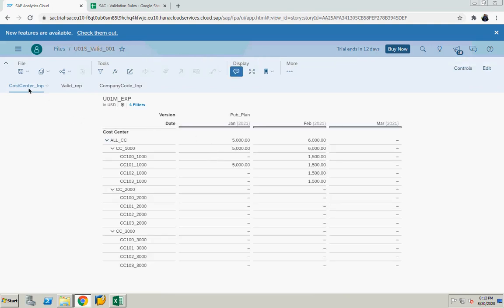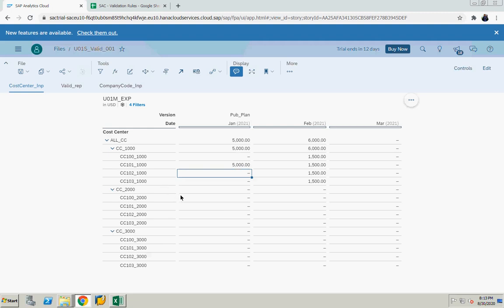So I created one input template here. This is the cost center input template. In this I have all the cost centers. Now if I plan against a cost center, for example CC102 underscore 1000, the system automatically derives in the backend, based on the validation rule, it will save the data with CC102, the company code as 1000, right? Profit center as PC102, right?